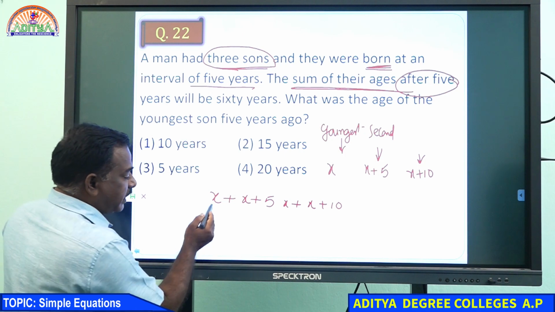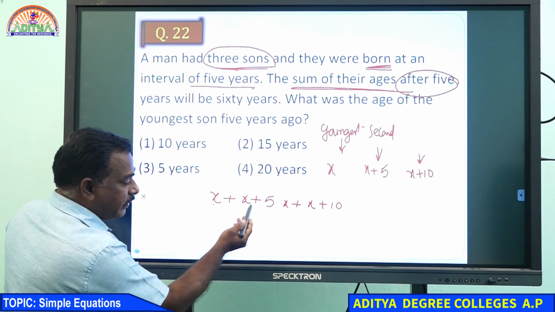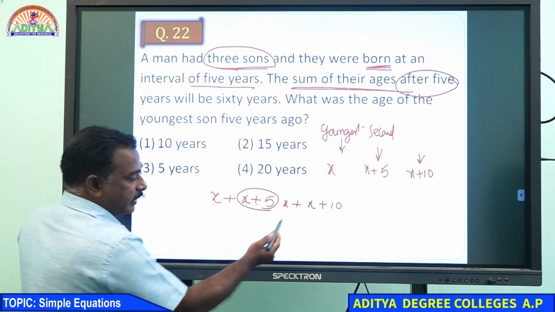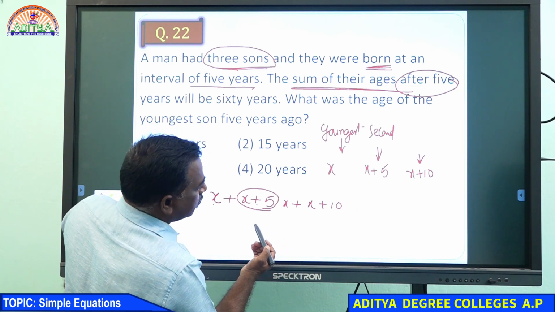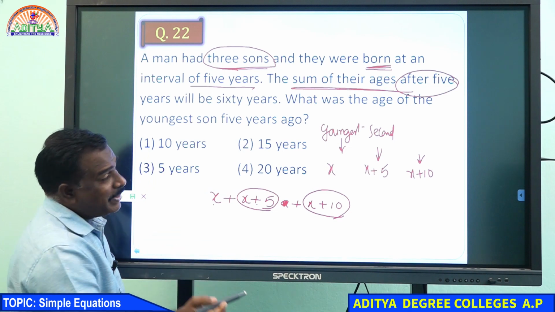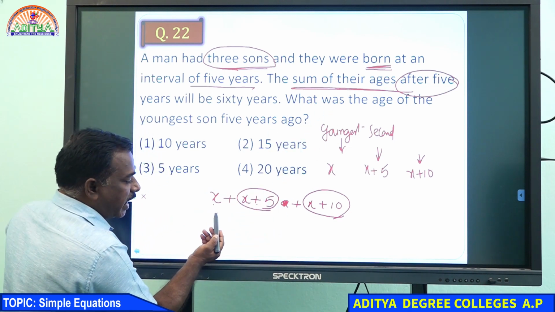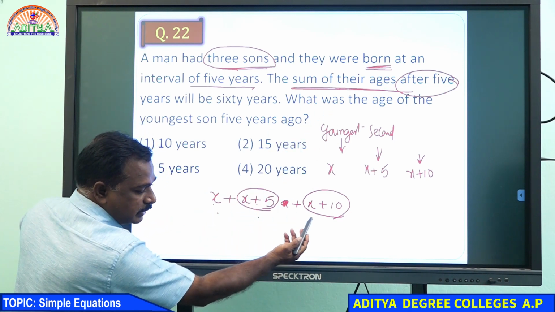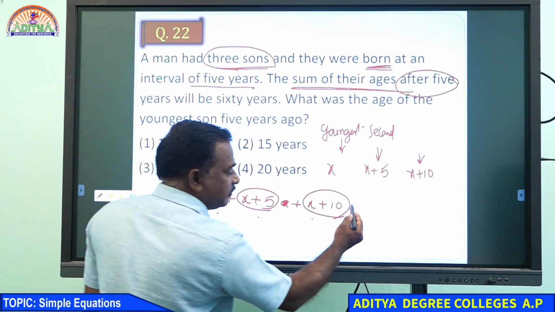After 5 years means each of them has 5 more years, and the sum is 60. So take out 5, 5, 5, which is 15, and we get 45.